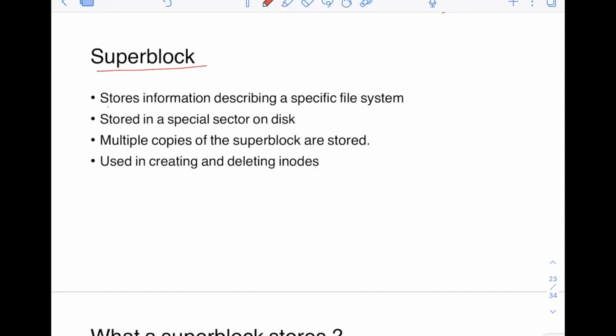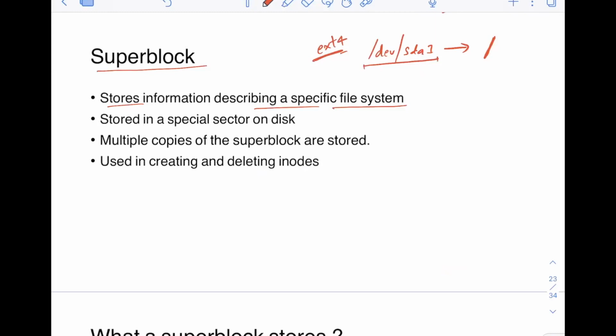Superblock stores information describing a specific file system. If you remember, we have the concept of mounting the file system. Let's say you have something like /dev/sda1, and let's say this is mounted at the root. First you also have to format this disk using some file system. Let's say you are using the ext4 file system. You have formatted this disk using ext4, so this disk is using the file system ext4.